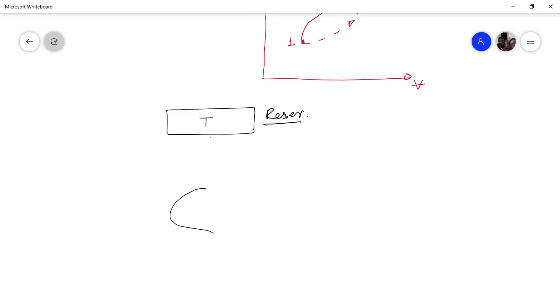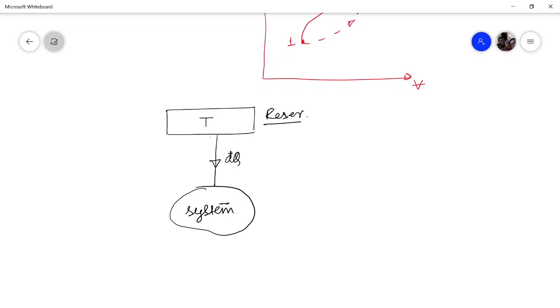And you have a closed system. Let's say that in the universe you have only these two, a reservoir and a system. The system is at lower temperature, the reservoir is at higher temperature. So there is heat transfer taking place from the reservoir to the system, and due to this temperature gradient, this heat transfer is spontaneous, that is, an irreversible process.